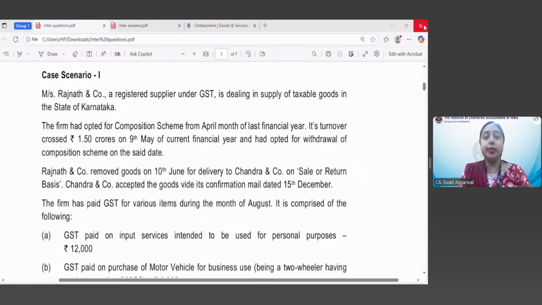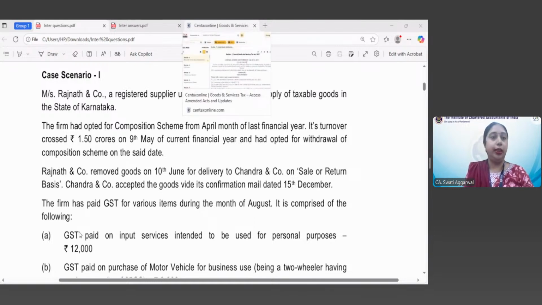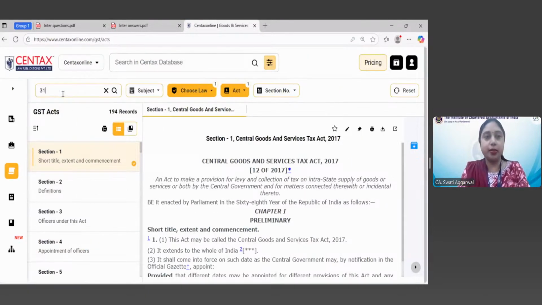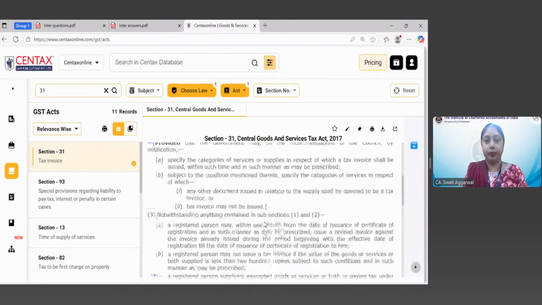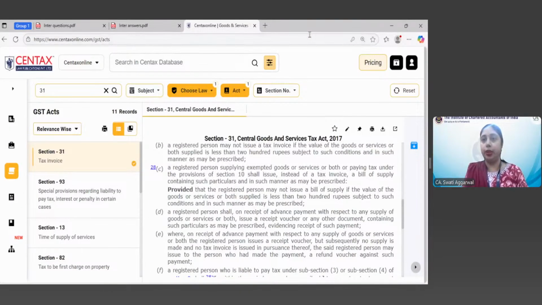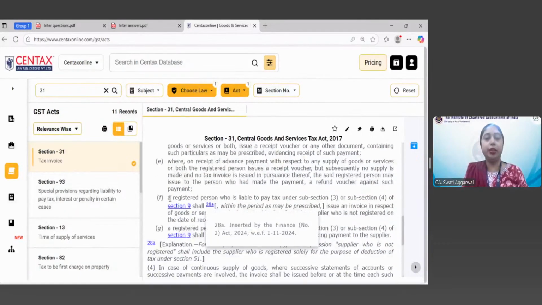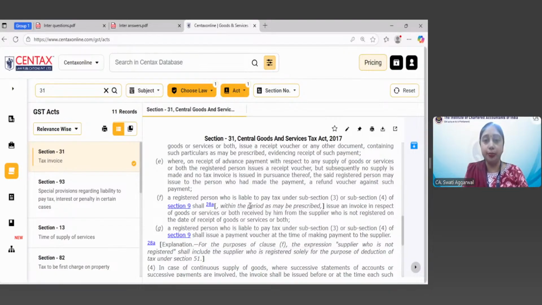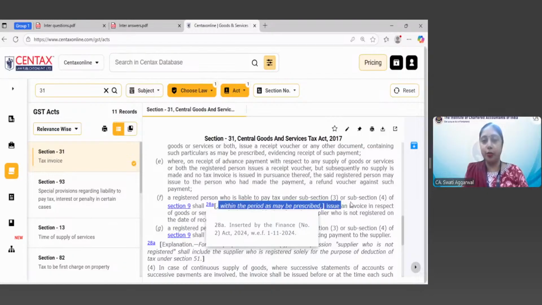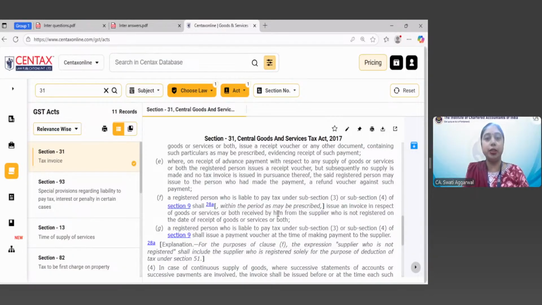Now look, Astha, this amendment which has taken place in section 13(3), a corresponding amendment has also taken place in section 31. Let me take you to that section. Hope my screen is visible to you all. Okay. See. So under section 31(3)(f), it has been specifically mentioned that a registered person who is liable to pay tax under section 9(3) shall, within the time limit as may be prescribed, issue an invoice in respect of goods or services or both received by him from the supplier who is not registered on the date of receipt of goods.